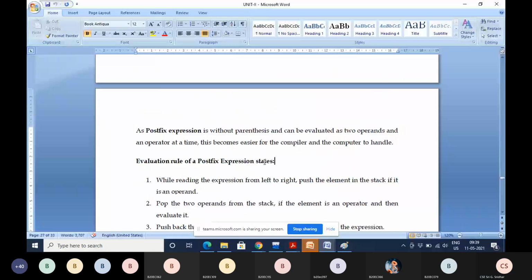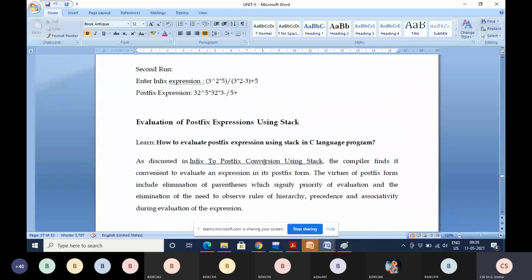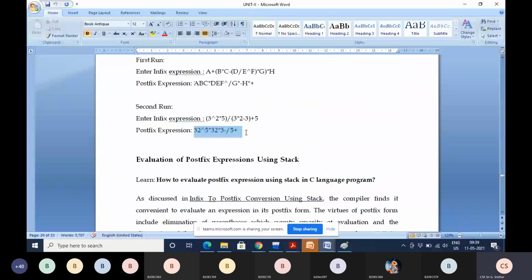That means whenever you are scanning the input, for example a postfix expression, from left to right, if it is an operand, yes, 3 is an operand. Operand means it may be a variable or a constant. So that's why here 3 is pushed.